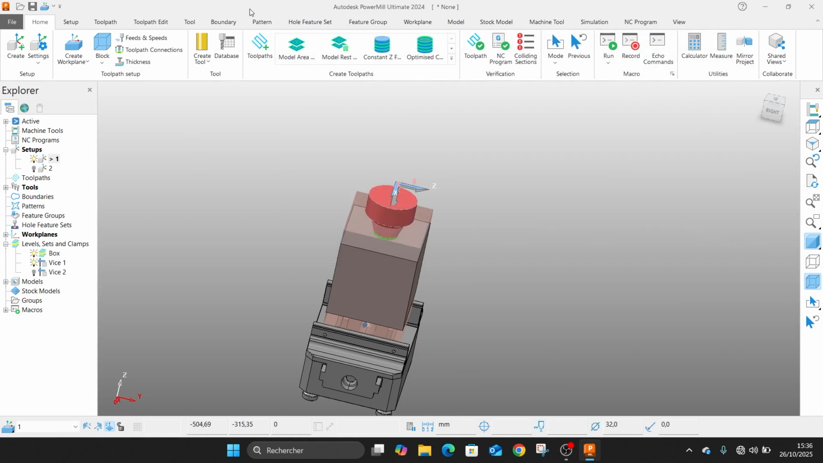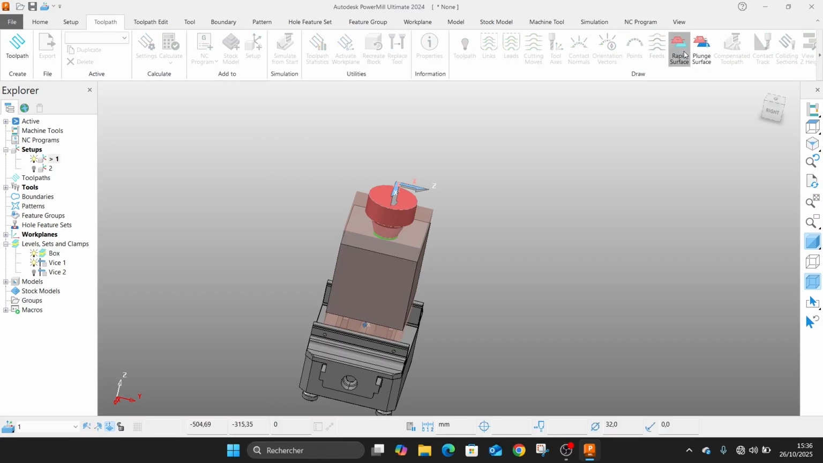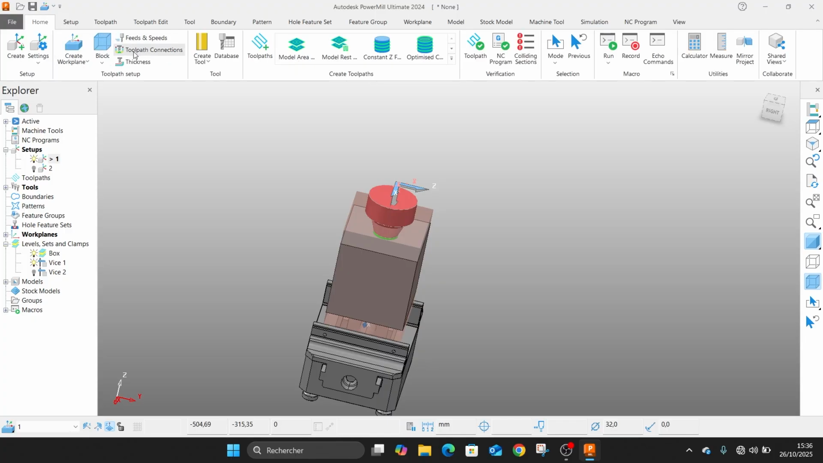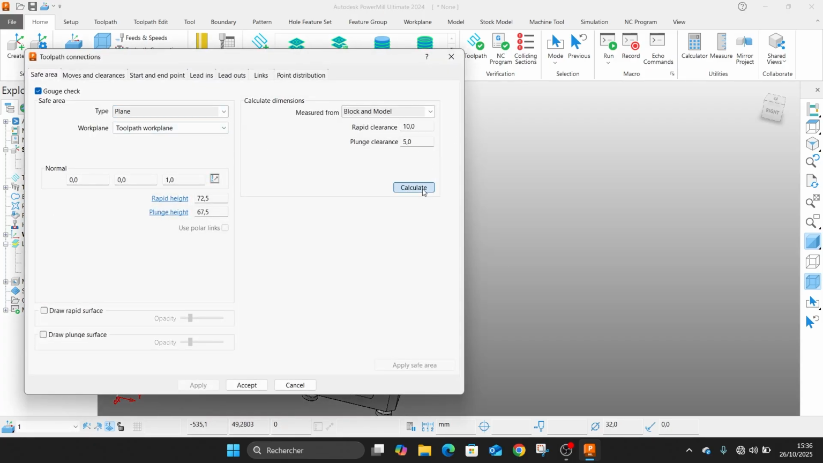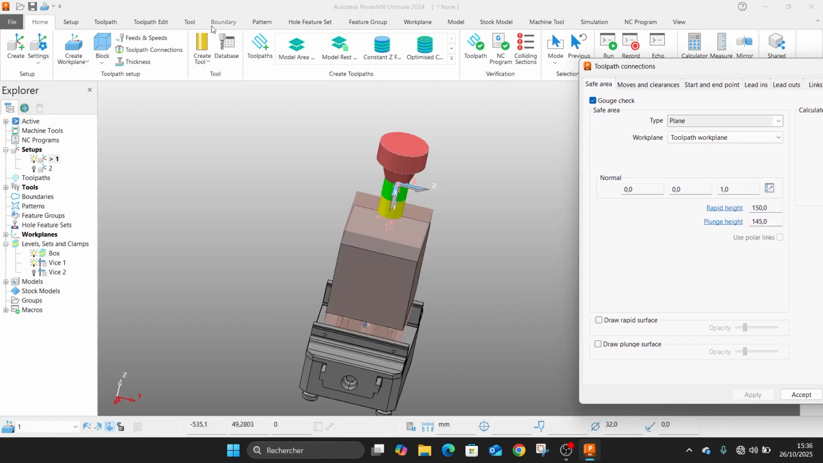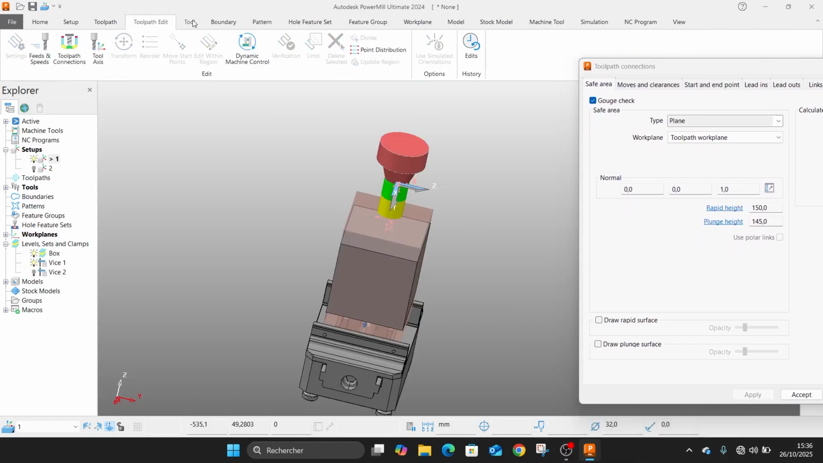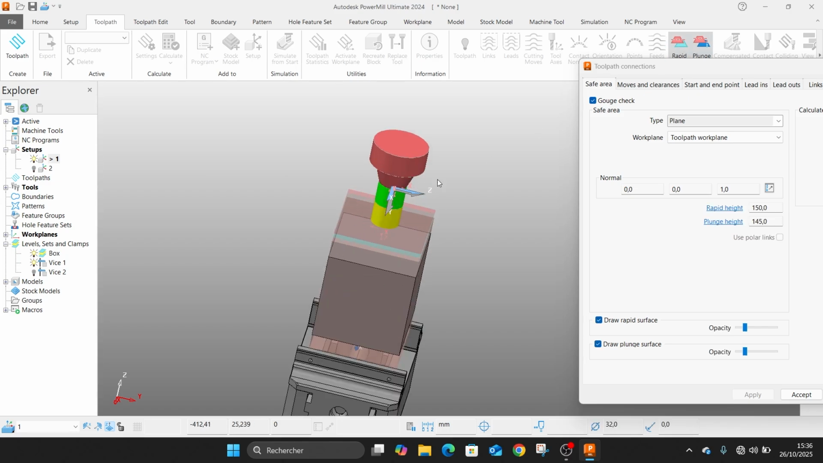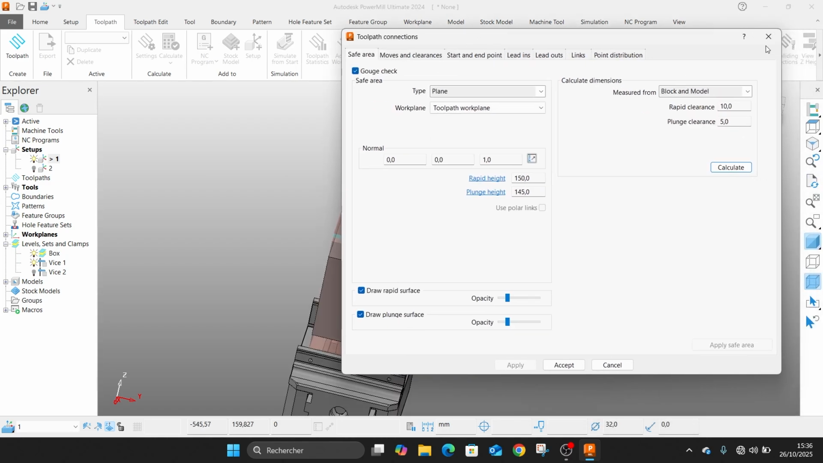So let's see firstly our toolpath here. Let's set up some rapid moves and plunge moves, rapid moves and the others. So let's calculate them directly. Let's show them, the toolpath. They are good like this, so this is the best thing to do.